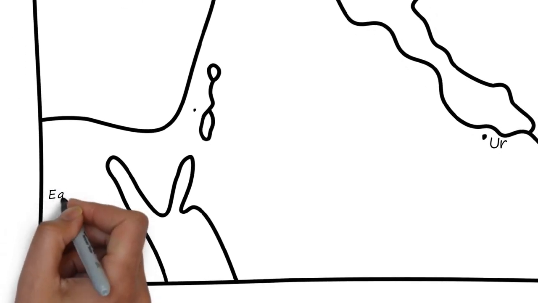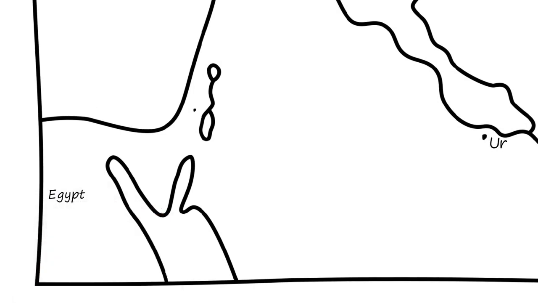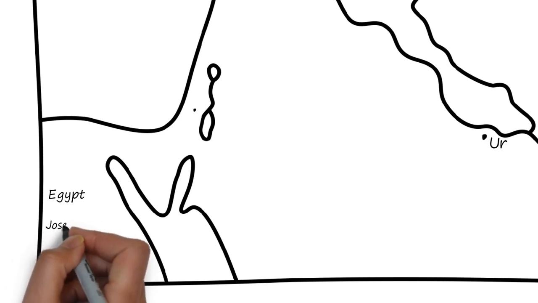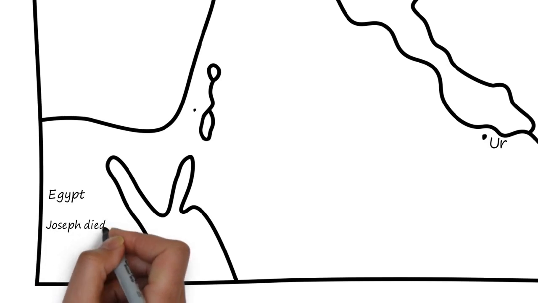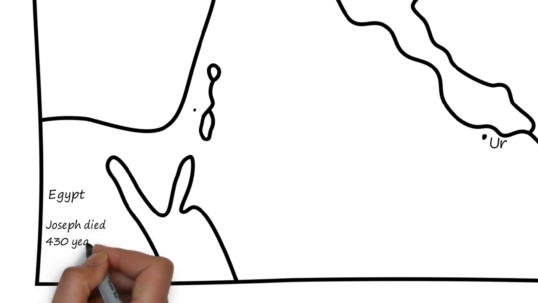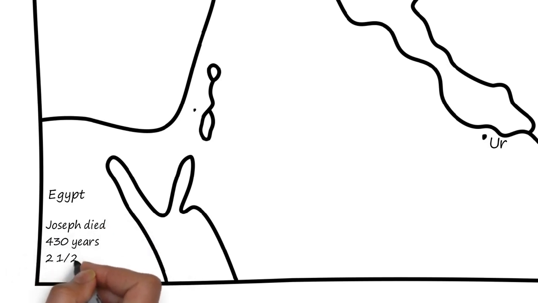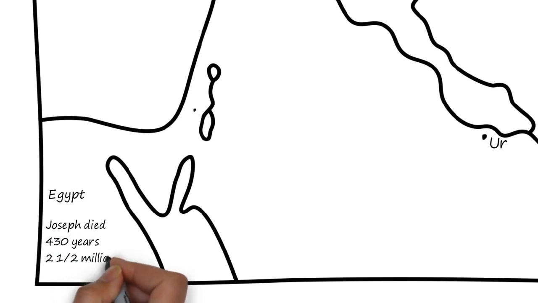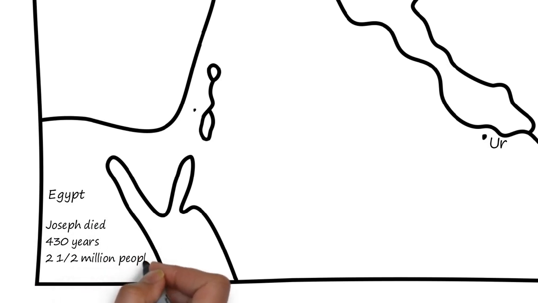The Bible follows the story of Jacob's son Joseph. Joseph was sold into slavery by his brothers, but ended up second in command of all of Egypt. Because of the severe famine, Joseph's family, all the sons of Israel, moved to Egypt. Joseph died in Egypt, and the children of Israel stayed there for 430 years and grew to a nation of 2.5 million people, but they were slaves.